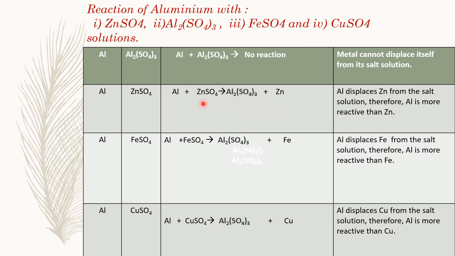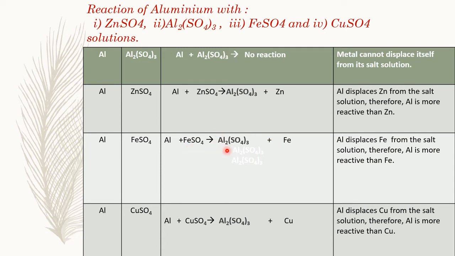Here, the zinc sulfate is colorless and the aluminium sulfate is also colorless, but you can find a white deposit over the aluminium metal. Third case, when we add aluminium to ferrous sulfate, the color of ferrous sulfate is green. On adding aluminium to ferrous sulfate, aluminium displaces iron and the solution becomes colorless.